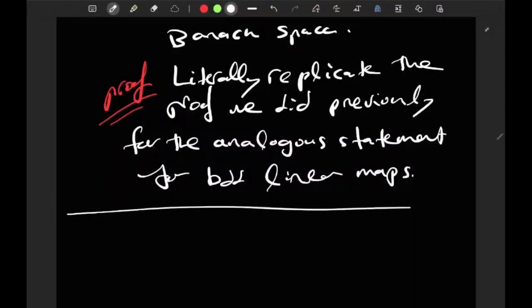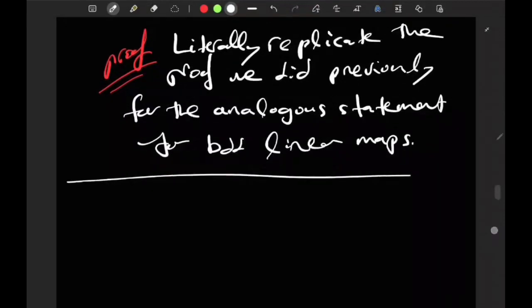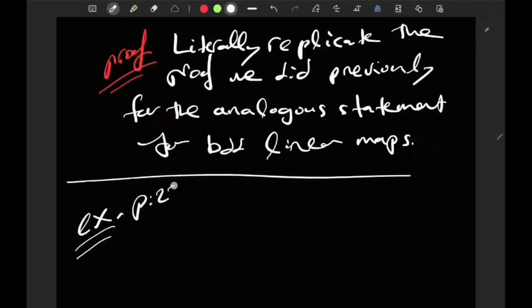So one very important example of a bilinear mapping. So, example. As a reminder, we are now on page 23 in Cartan.